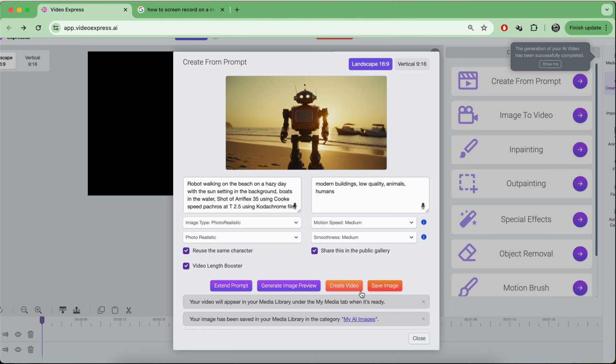So just so you know, you can add any images here. You can find your own family photos. You can take any image. You can basically insert the image into Video Express, and it'll create something. You know, I will not say the results are always great. Sometimes they're surprisingly good, but most of the time they're pretty terrible.